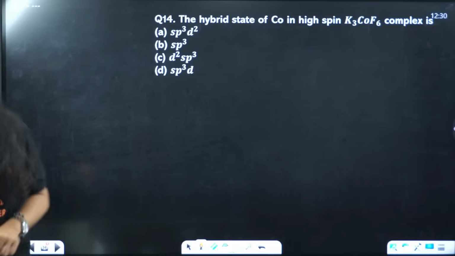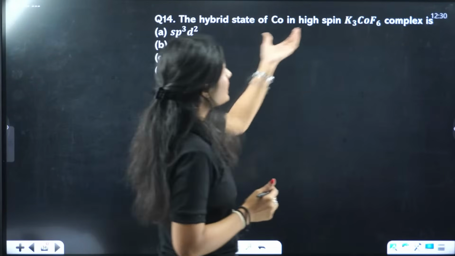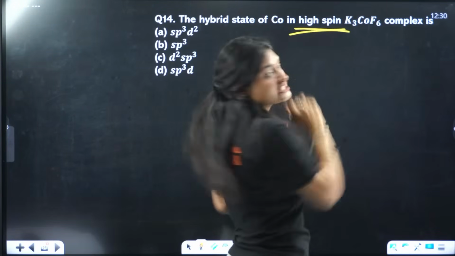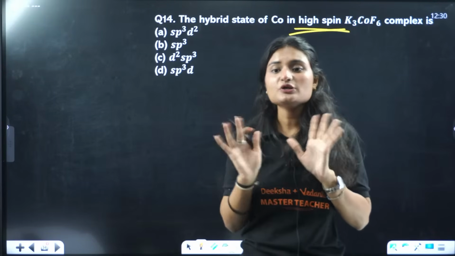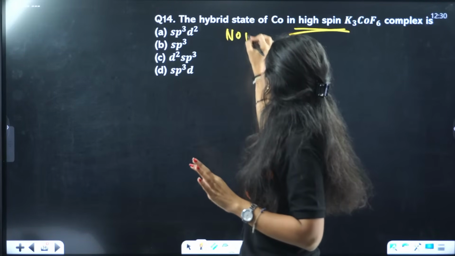The hybridization state of cobalt in K3 high spin. See, it's already written, it is high spin. High spin means that there will be no pairing. High spin means no pairing, right?